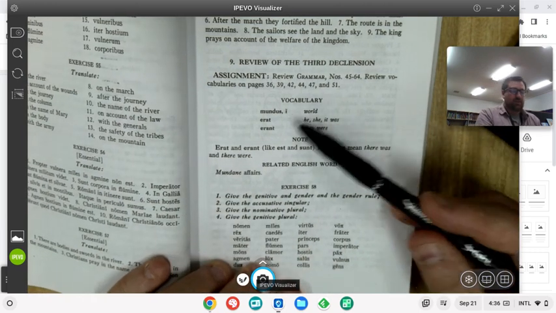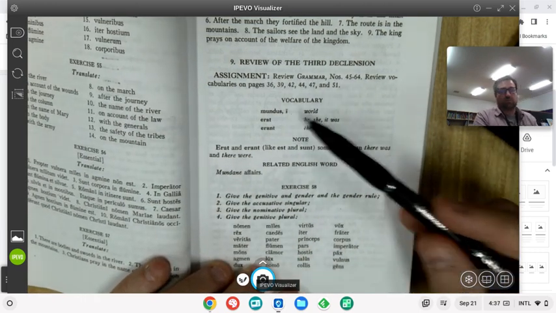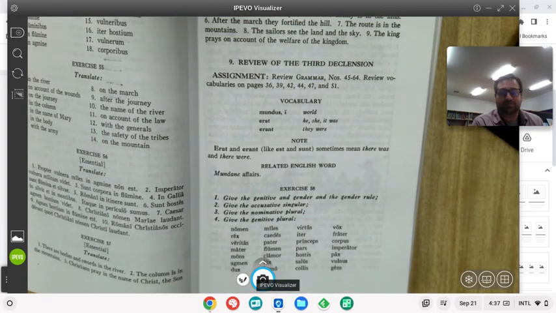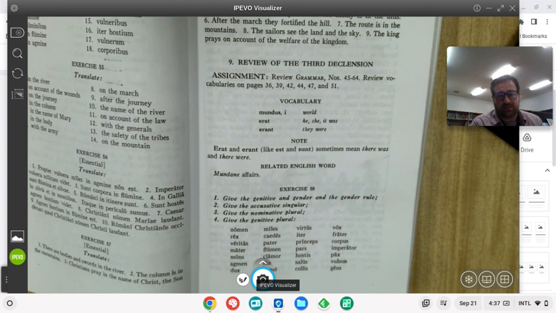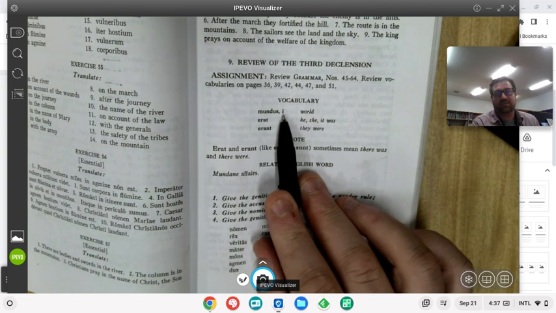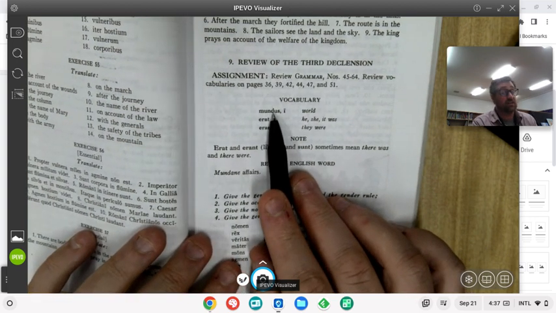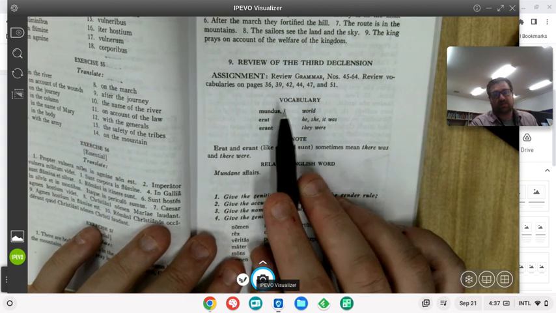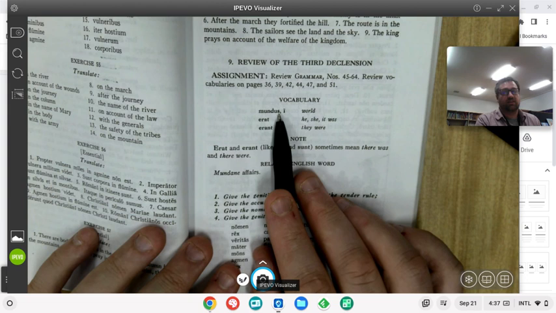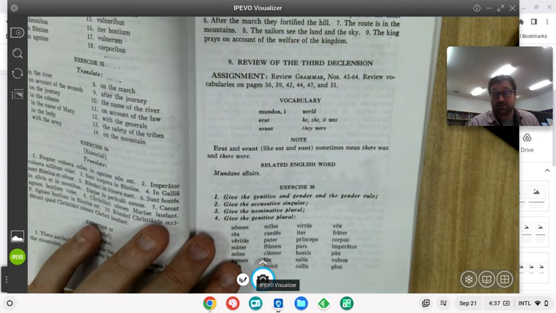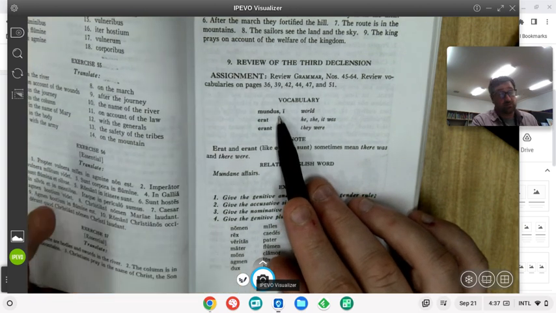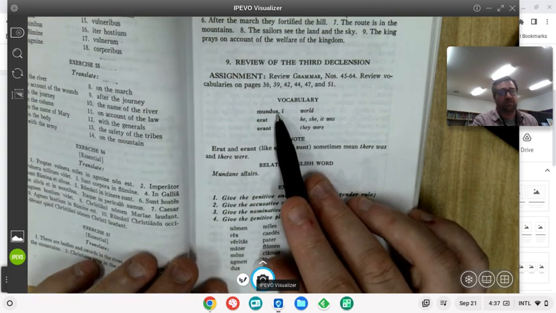And now we're learning 3 new words: mundus, mundi, which is world. What declension does mundus, mundi look like it is? Well, we always want to look at the genitive. And if it ends in I in the genitive, then we know it's part of the second declension. Now, is this a second declension neuter or a second declension masculine word? It's a masculine word because of the -us. The neuter ones end in -um so that they would match the accusative, because the neuters have to match their nominatives and their accusatives, right?